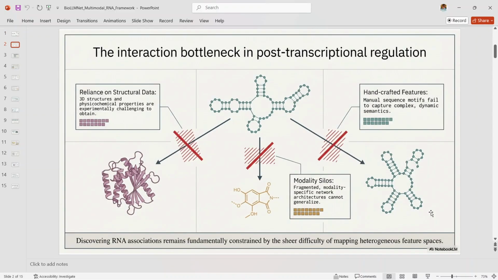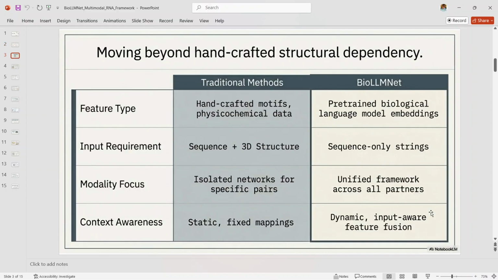The interaction bottleneck. This slide highlights the main biological and computational challenge. RNA interactions are extremely important in post-transcriptional regulation and disease, but traditional prediction methods are limited because they depend heavily on structural data, physicochemical properties, and manually engineered features. In real settings, those inputs are often incomplete or unavailable. So the problem is not just about accuracy, it is also about building a method that remains useful when experimental information is missing.